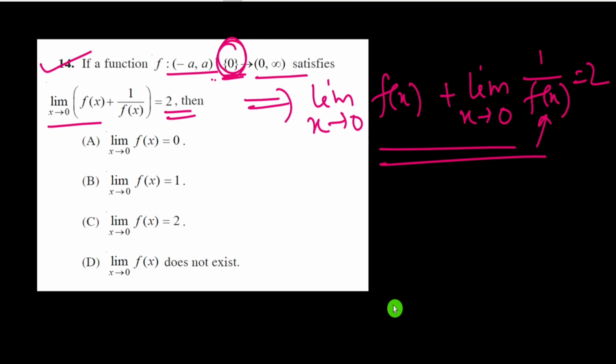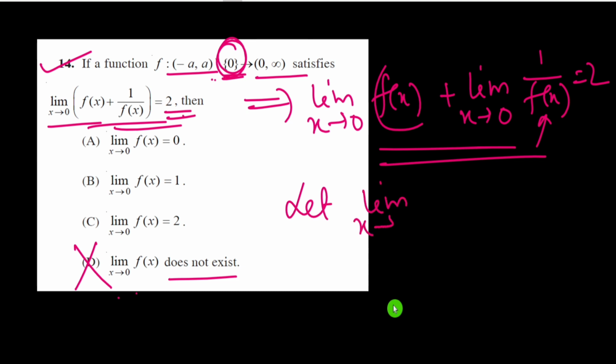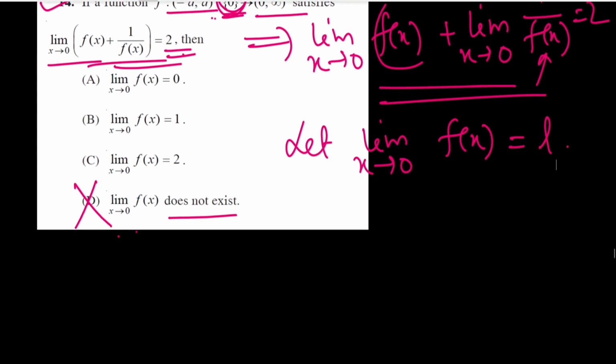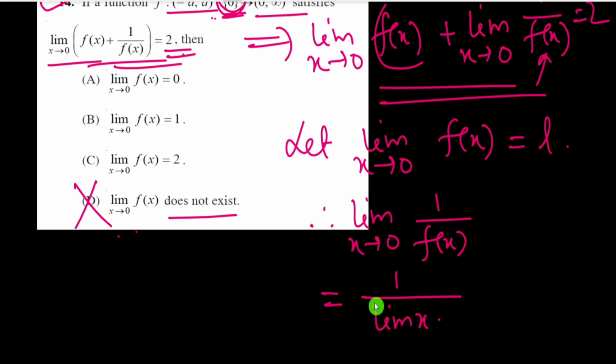Since this value is given, the limits of these two functions must exist. Let us take the limit as x tends to 0 of f(x) equal to, suppose, L. Then since f(x) is not equal to 0, the limit as x tends to 0 of 1 by f(x) is 1 by the limit of f(x), which is equal to 1 by L.